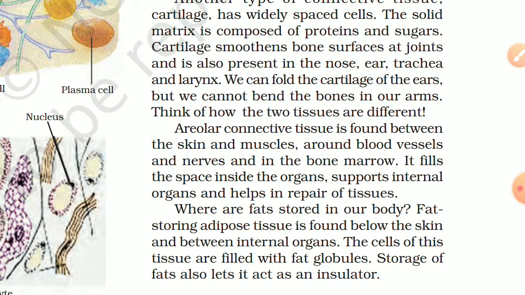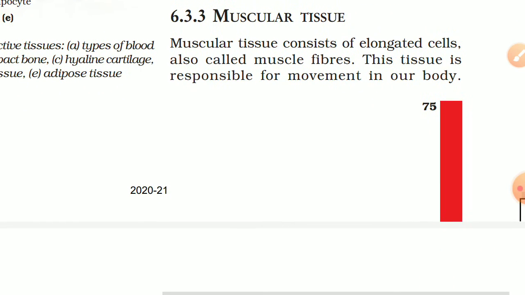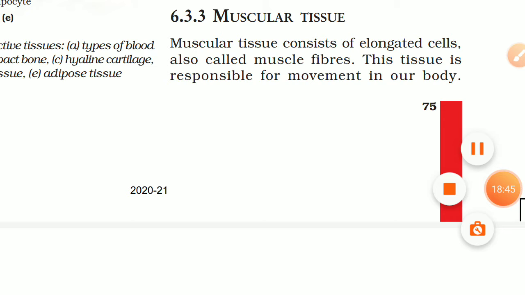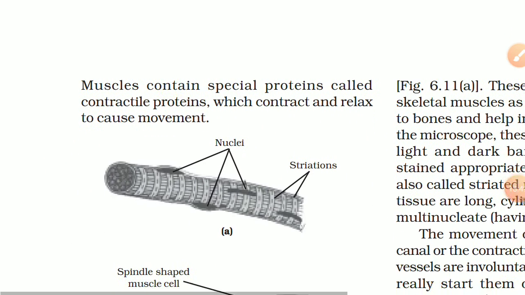Animal means human body. Okay, next, the third type of tissue is muscular tissue, which are muscles. Our hands, our legs, whatever we move, they are muscular tissue. Muscular tissue consists of elongated cells, also called muscle fibers. This tissue is responsible for movement in our body, like we can move our hand and our leg.